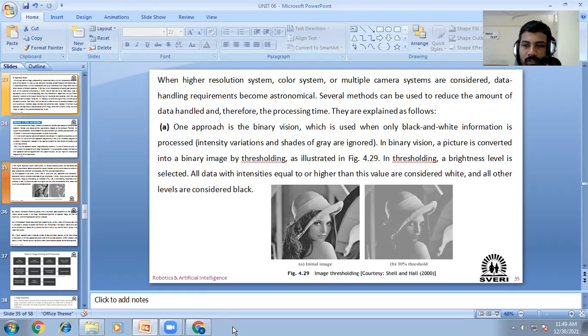Okay, means if you take the digital cameras now having more pixels, high resolution means having more pixels inside that.